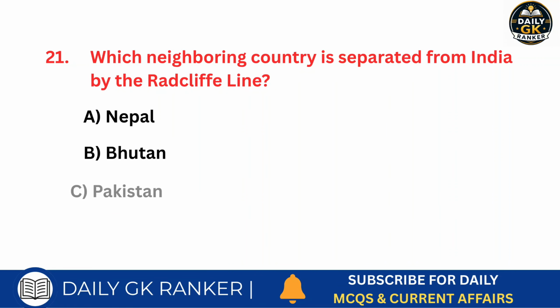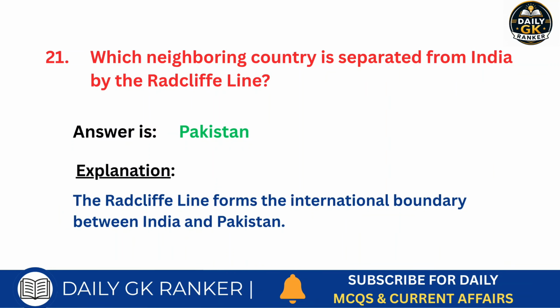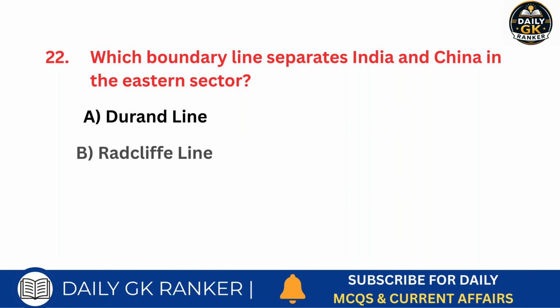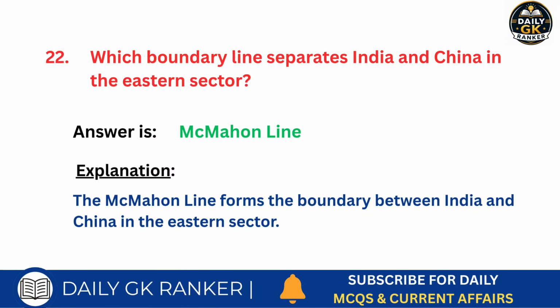Which neighboring country is separated from India by the Radcliffe Line? Answer is Pakistan. Which boundary line separates India and China in the eastern sector? Answer is McMahon Line.